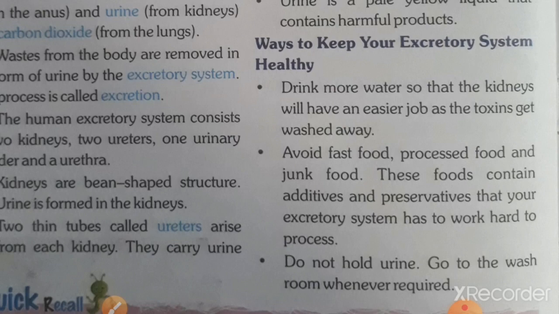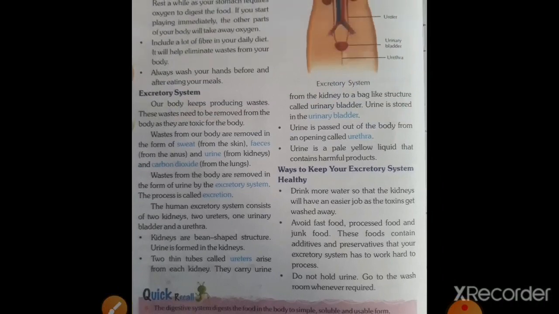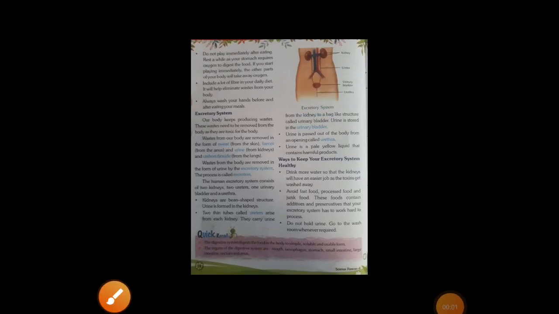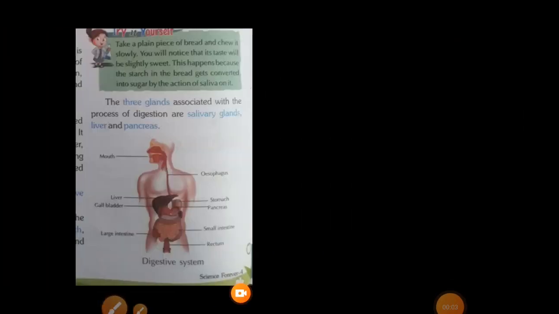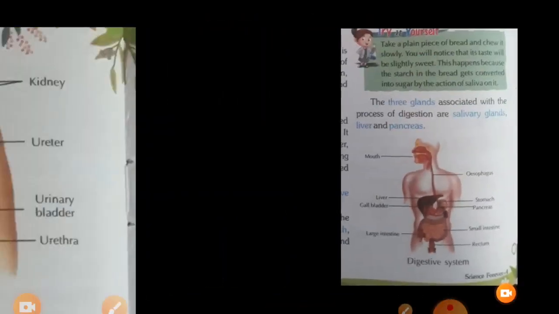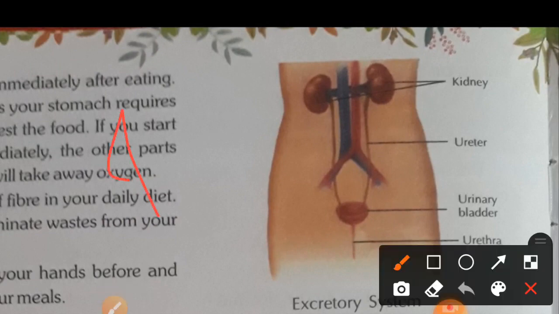So students, this is the explanation of your lesson number 3. I hope you all understood the digestive system and excretory system. Your homework is that you all have to draw this digestive system diagram and this excretory system diagram in your copy. This is your homework. I hope you all get it.